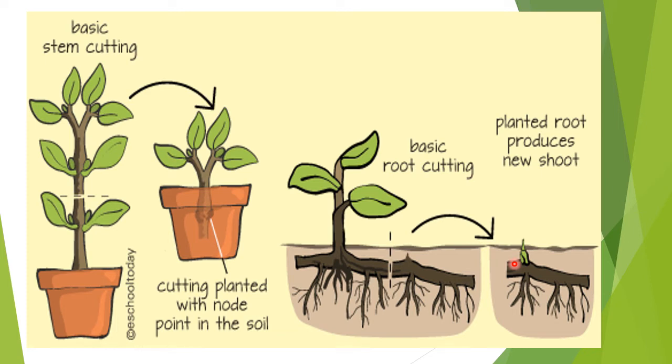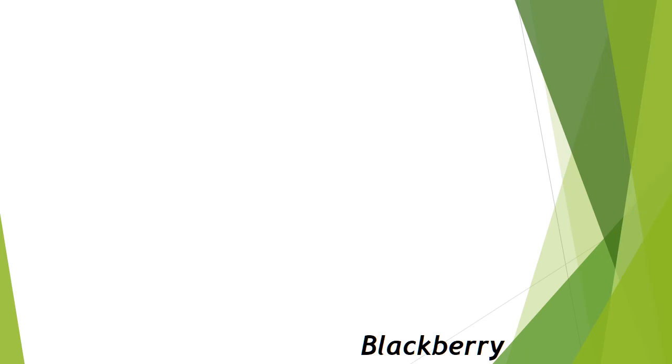Now we have to see the next one, that is grafting. Before going into grafting, one more example is shown. This example, blackberry, is given in your book also, how root cutting is done.